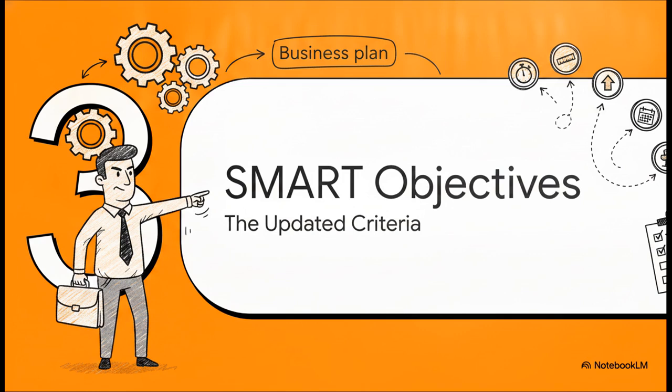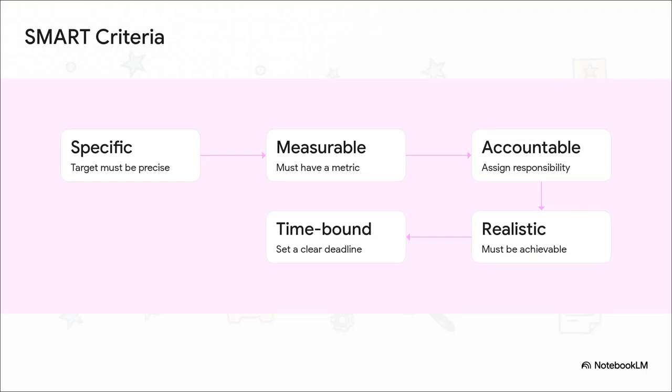Section 3. Setting SMART objectives, the updated criteria. So, we've got the entrepreneur and the overarching business plan. And now we need to break all of that down into actionable targets. The AQA specification has actually updated the SMART criteria. It now stands for specific, measurable, accountable, realistic, and time-bound.